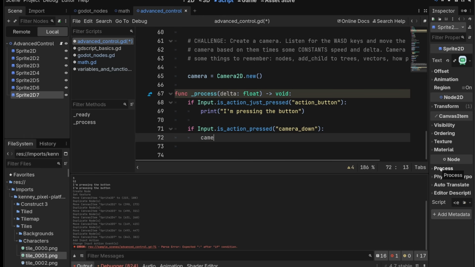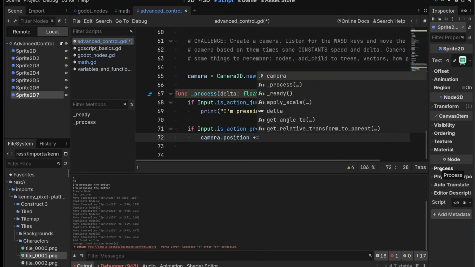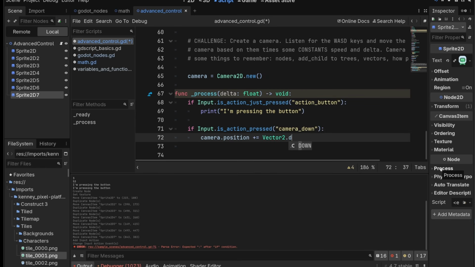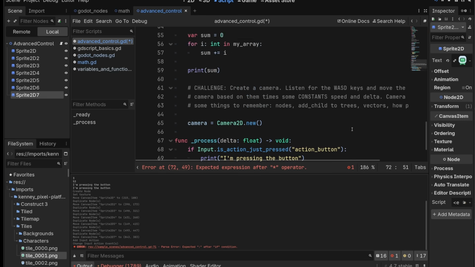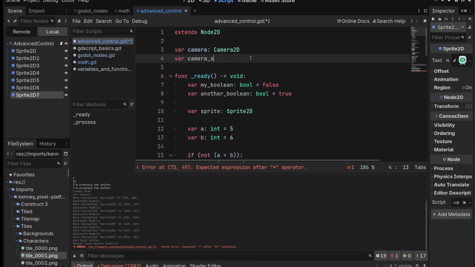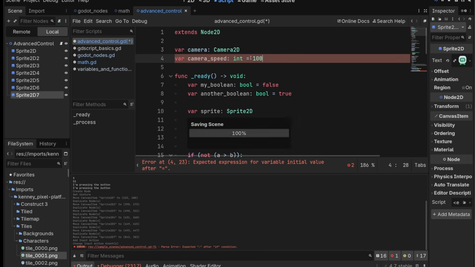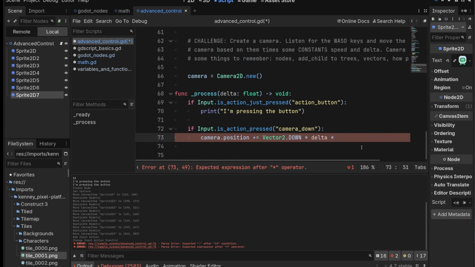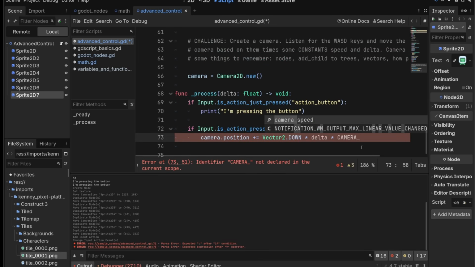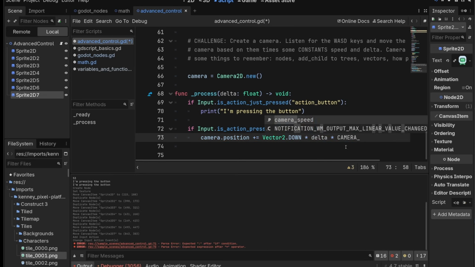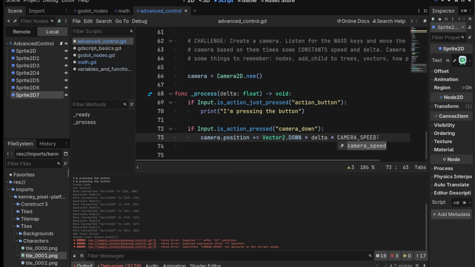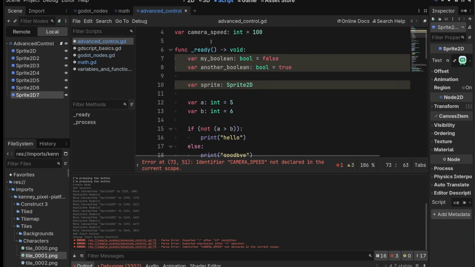So we'll do camera.position plus equals Vector2.DOWN, and then we're going to want to multiply it by delta so it stays smooth, and then we're going to multiply it by some sort of camera speed. So let's make a constant for that. Our camera speed, int or float. We'll make it 100 for now, camera speed. And this is something you probably need to tinker with to make something that you think is fun. And we usually do constants with scary, big, angry capital letters. So I'm going to fix that.